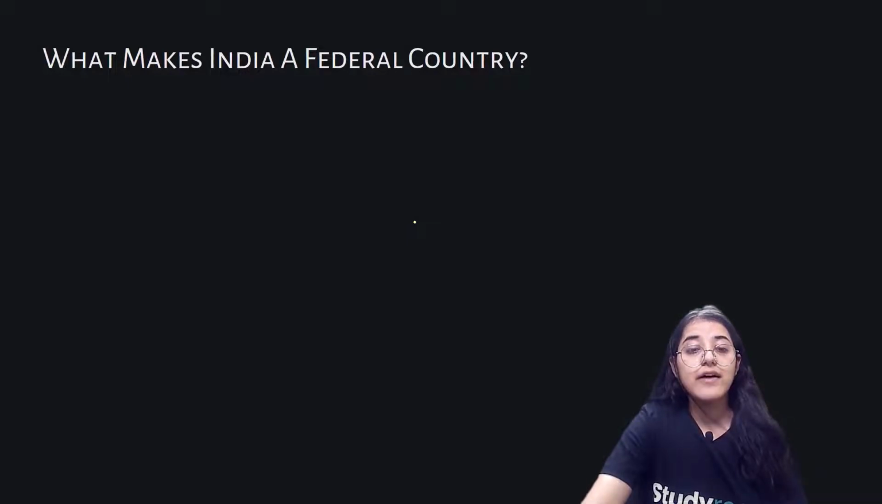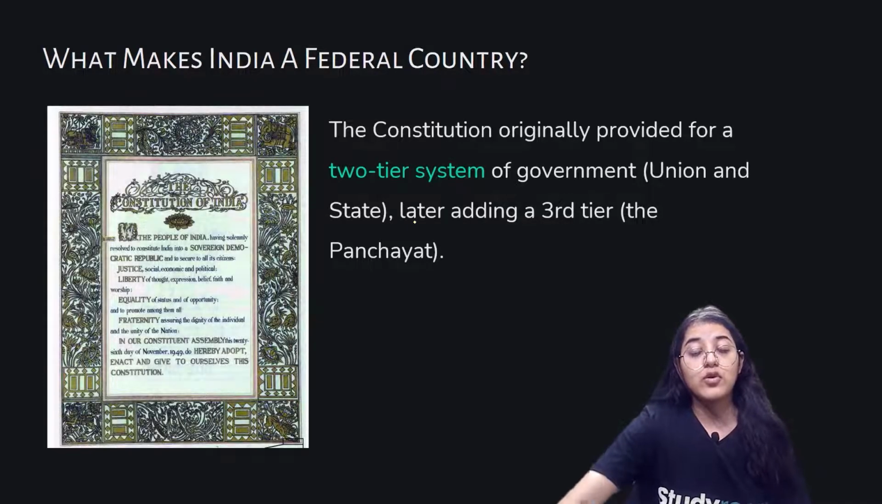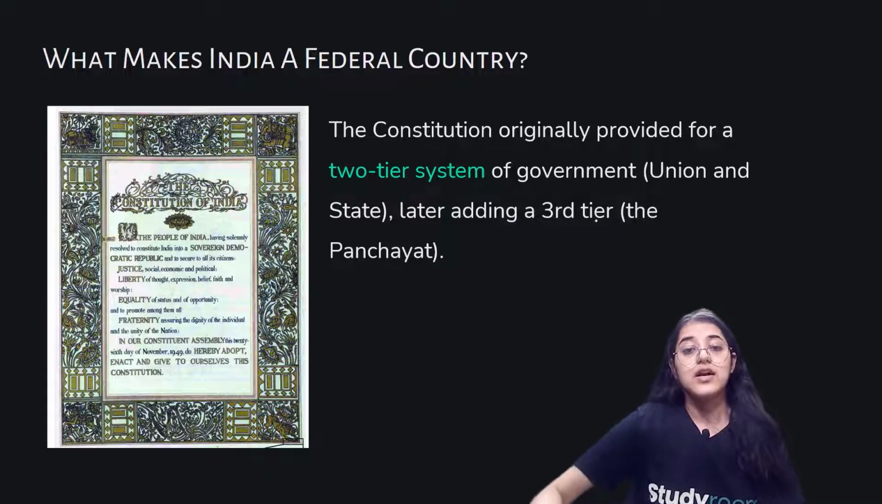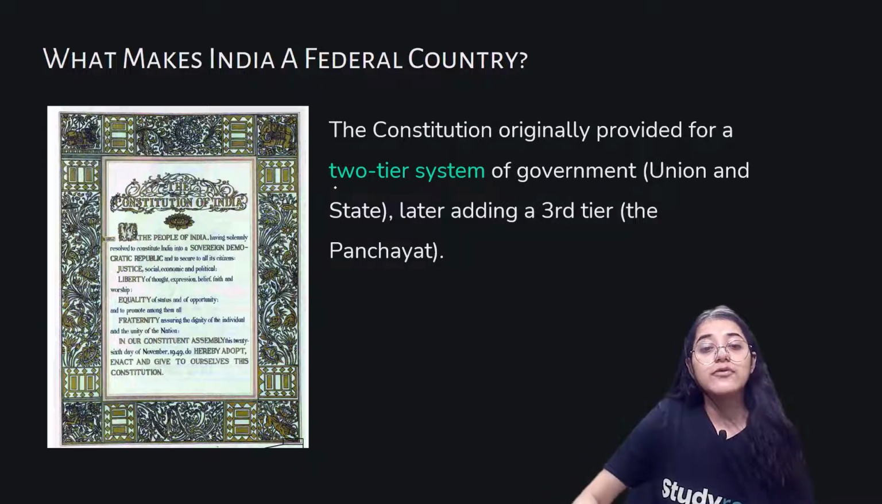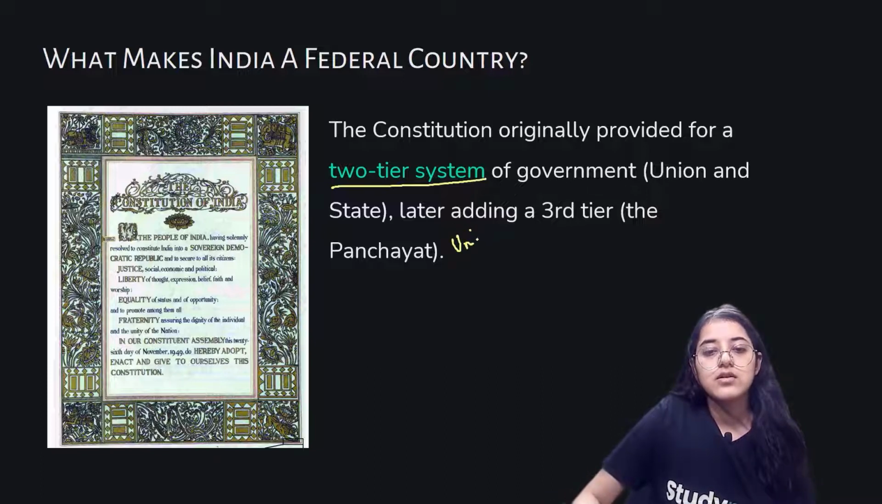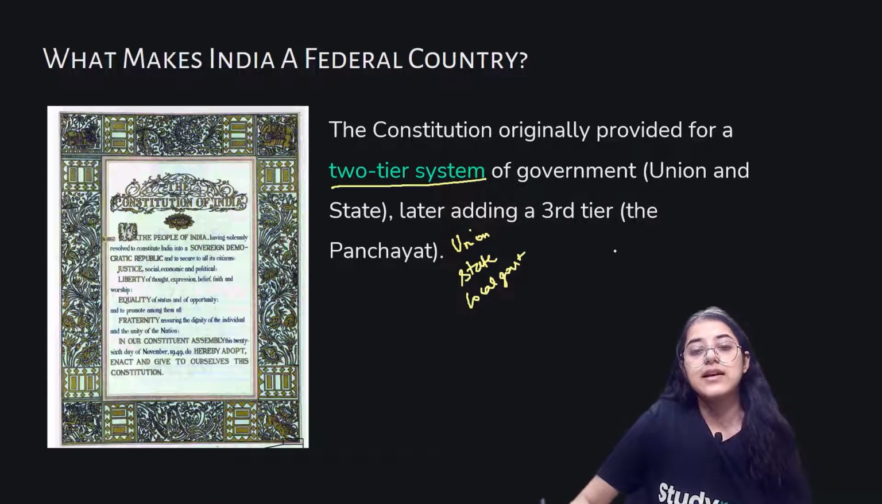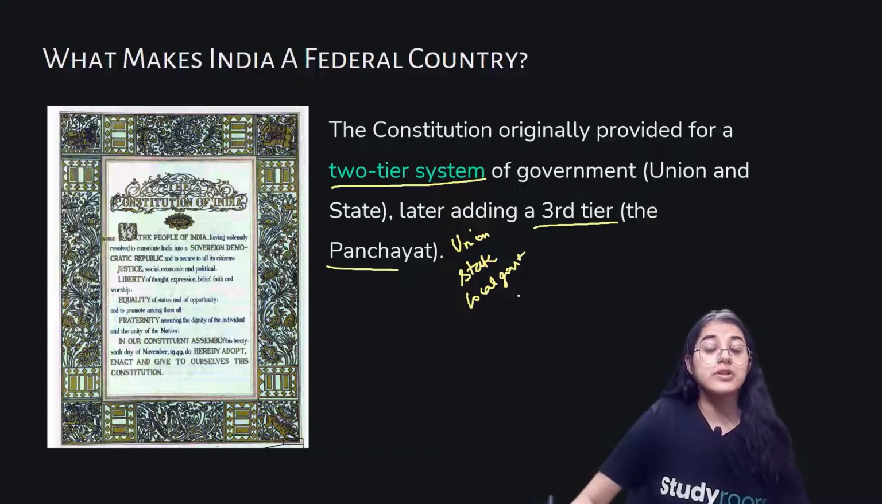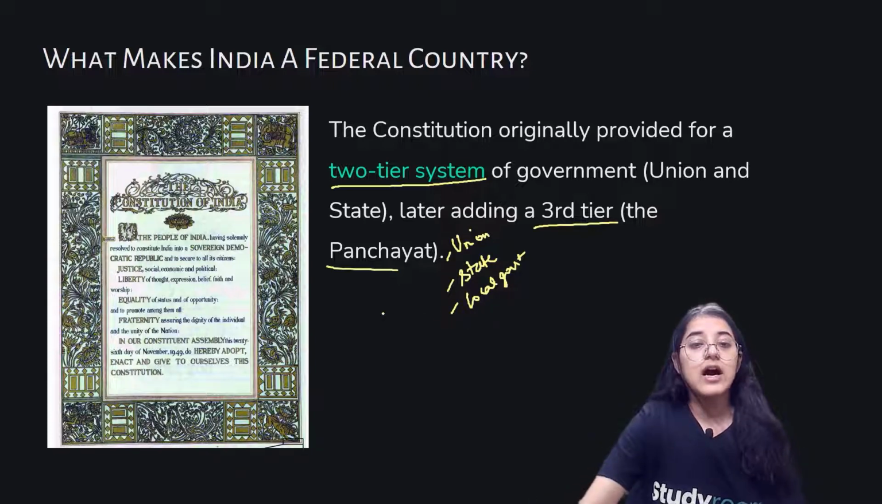Let's move ahead. What makes India a federal country? This is very important for us. The constitution originally provided for a two-tier system. Earlier there was only a two-tier system, that was the union government and the state government. But at a later stage, local government was also added to it. So the union and the state, later adding the third tier of panchayat or municipality or local government. So we have union, state and the local government in our country.